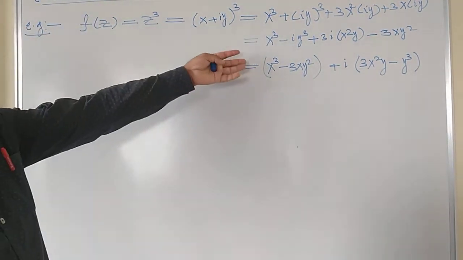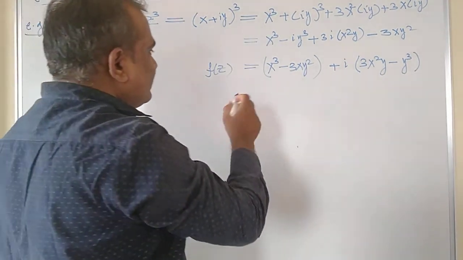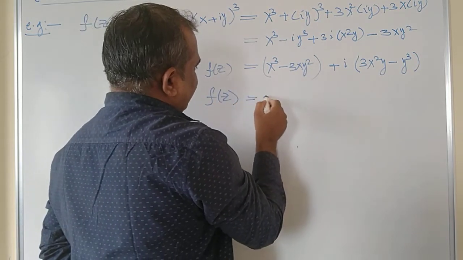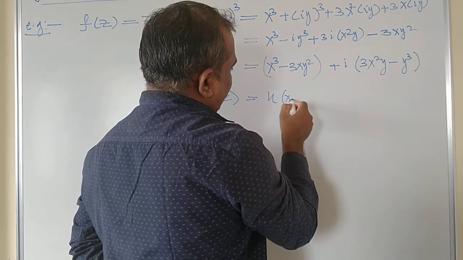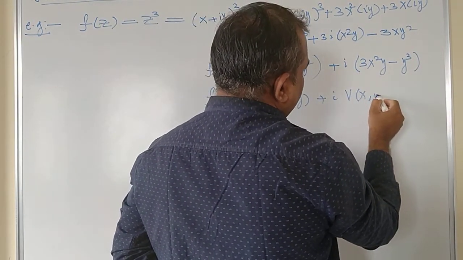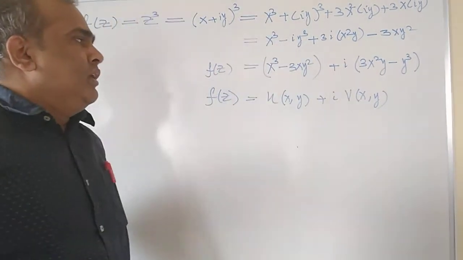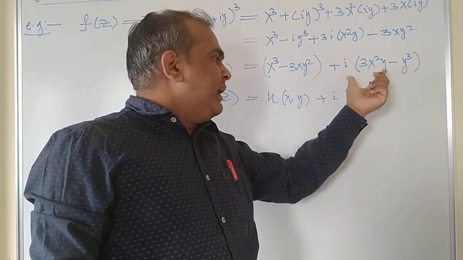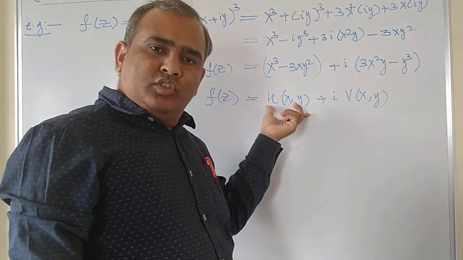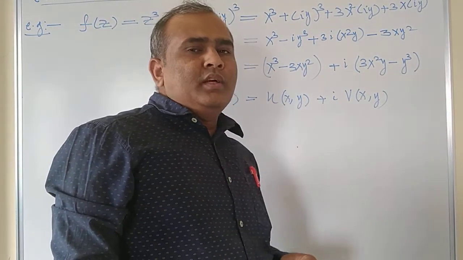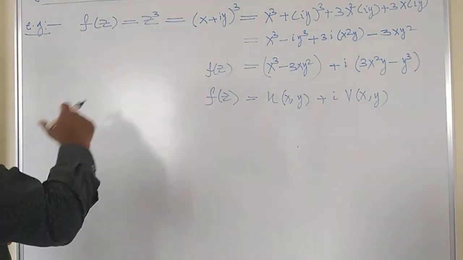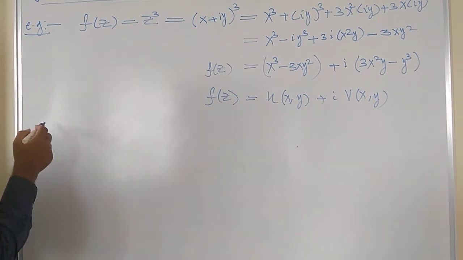Now this becomes easy. This complex function f(z) is u, a function of x and y, plus i times v, which is again a function of x and y. So whoever is the coefficient of i is v, and without i is u. Once you have u and v, you can apply the Cauchy-Riemann conditions here and check whether the given function is analytic or not. Now first write the Cauchy-Riemann conditions. So what are the Cauchy-Riemann conditions now?